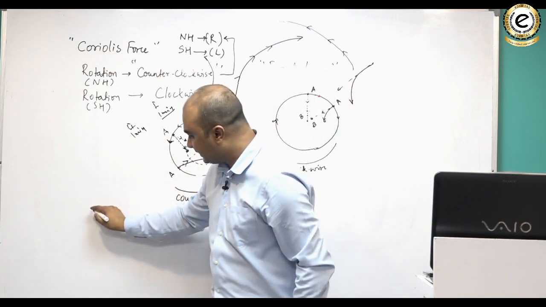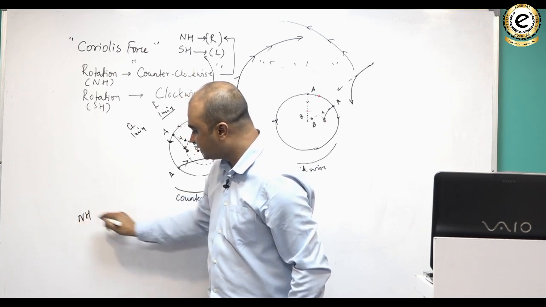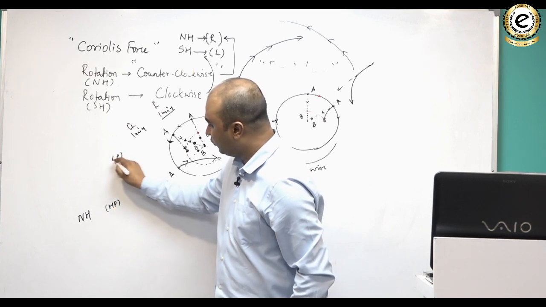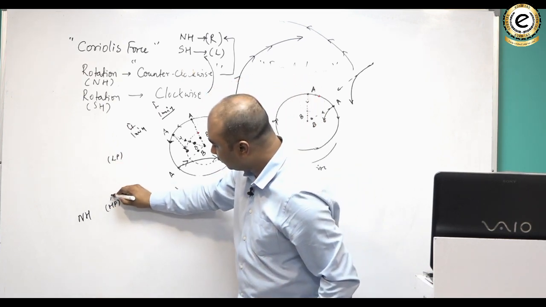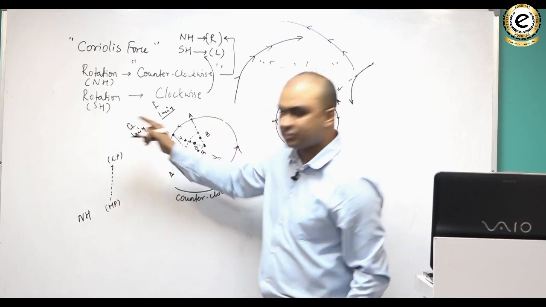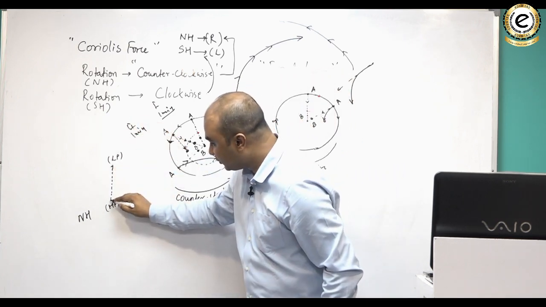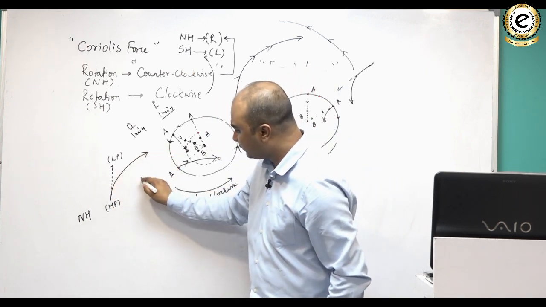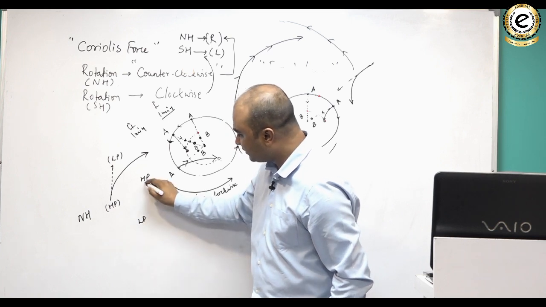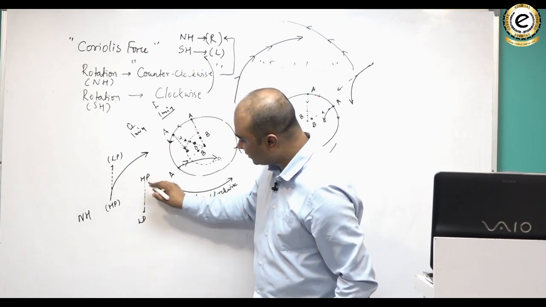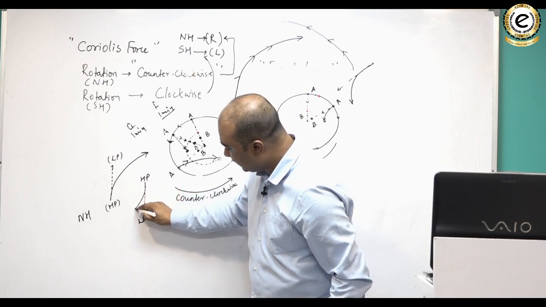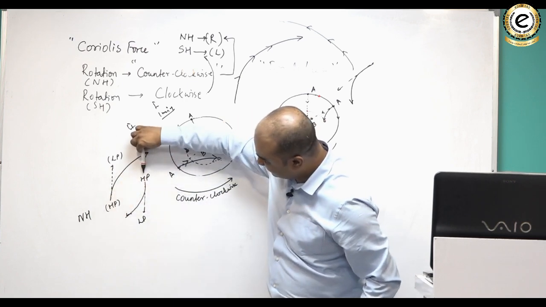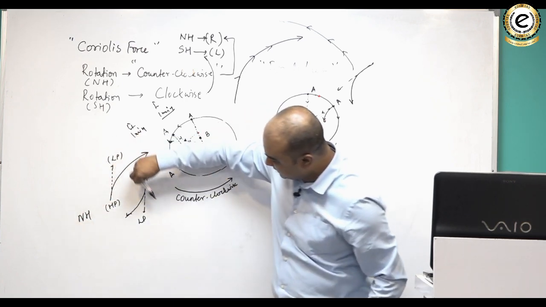तो एक बार हम इसको देख लेते हैं। समझ लो, we are in the northern hemisphere and this is a high pressure area and this is a low pressure area. So wind should go like this from high pressure to low pressure. But if we are in the northern hemisphere, it will turn towards its right. कैसे भी हो, कहीं पर भी हो, if this is high pressure and this is low pressure, wind should come like this from high pressure to low pressure. But if we are in the northern hemisphere, wind would turn towards its right. ये इसका right होगा.